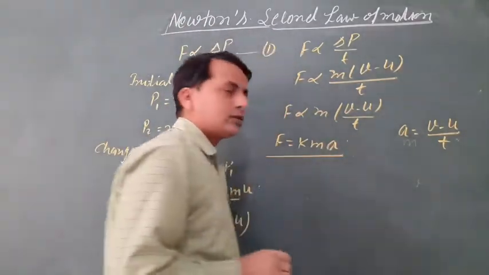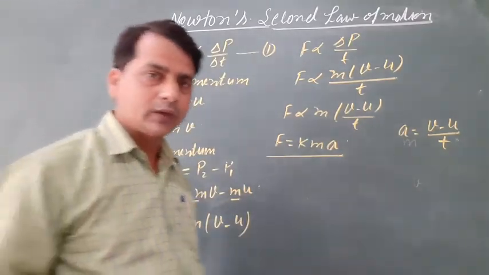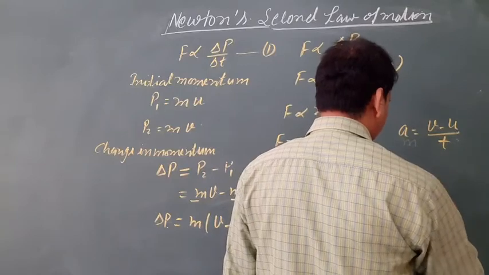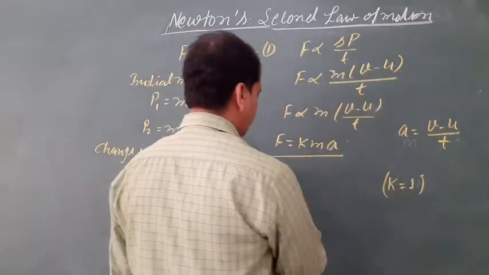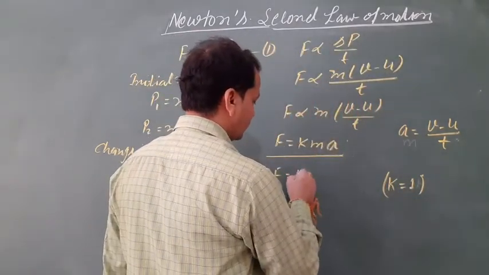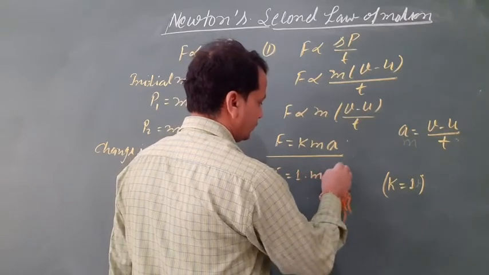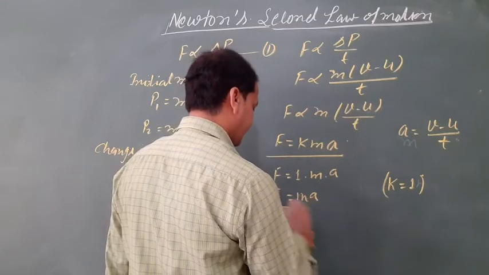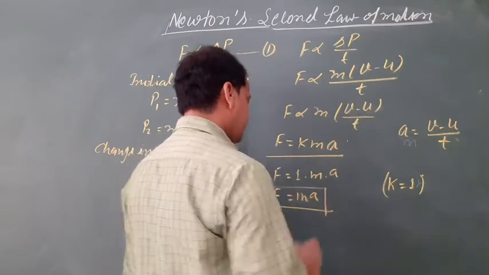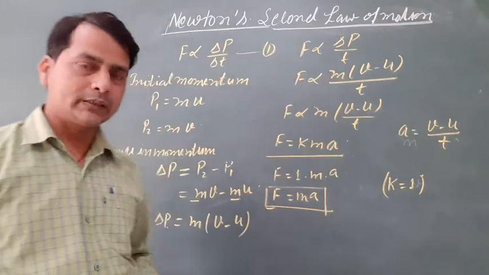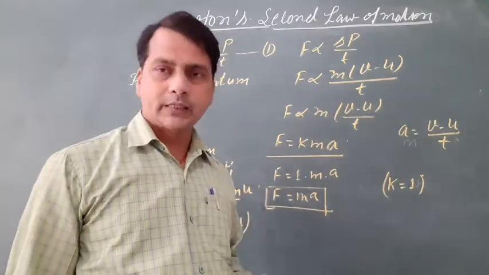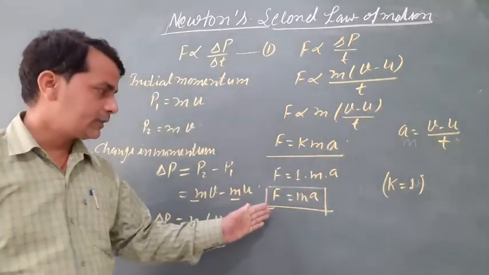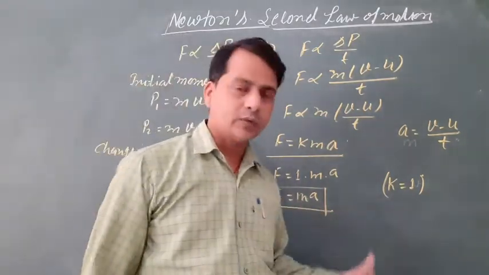Suppose that k equals 1, then F equals 1 into m into a, so F equals m into a. So here is the formula of force, mass into acceleration. This is the derivation of force: force equals mass into acceleration.